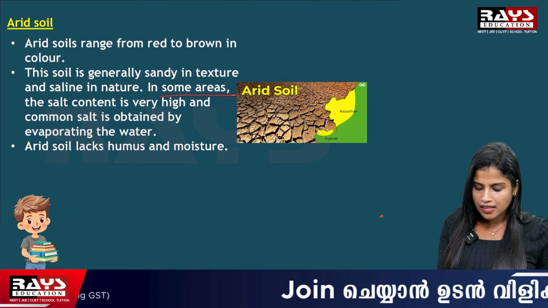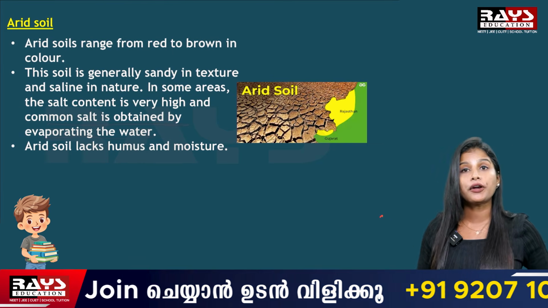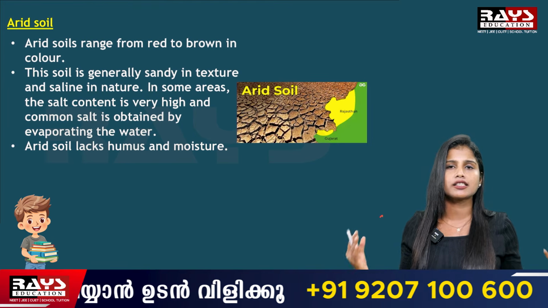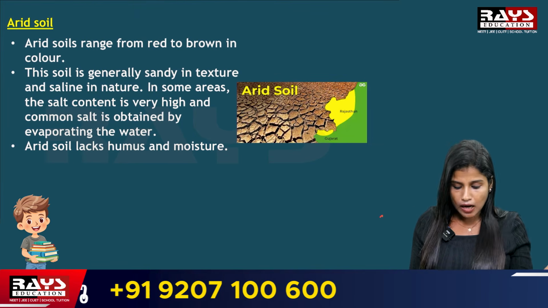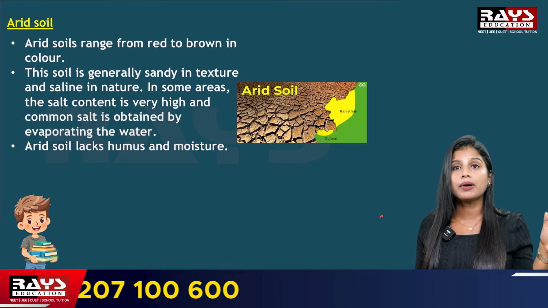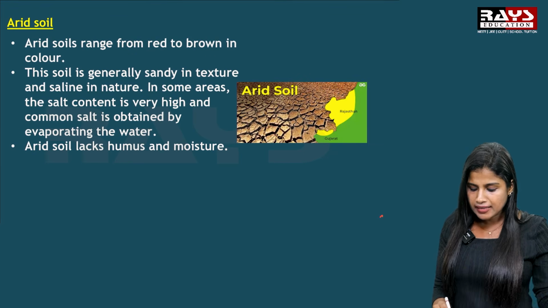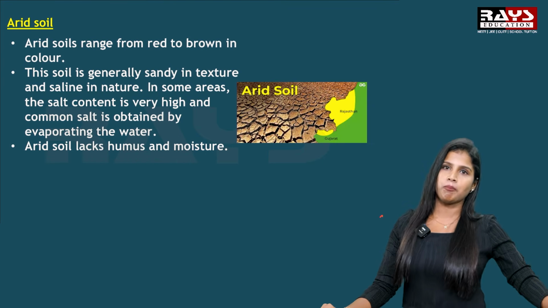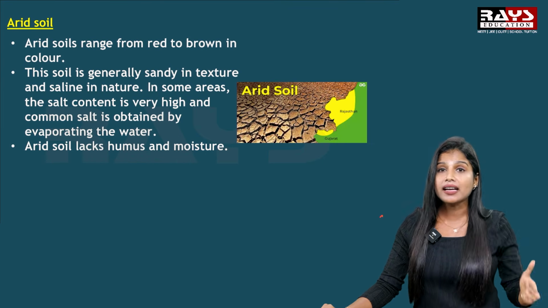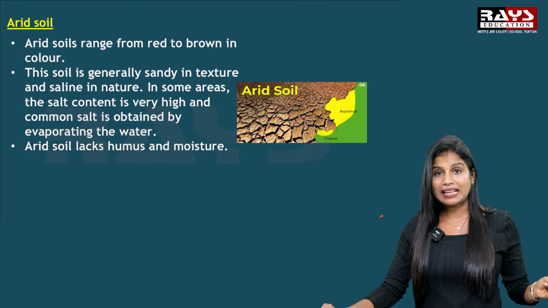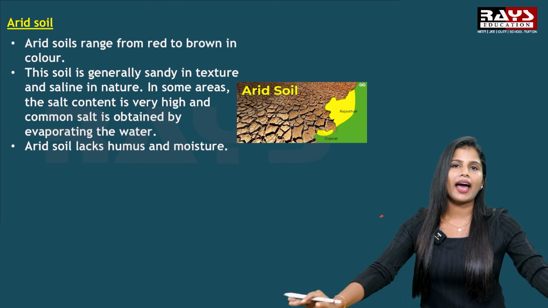In some areas, the salt content is very high, and common salt is obtained by evaporating the water. Arid soil lacks humus and moisture. Compared to other types of soil, this arid soil lacks humus and moisture content. So this is all about arid soil.